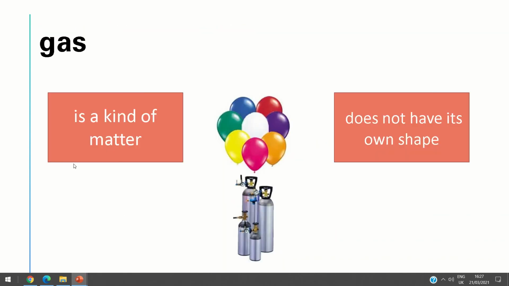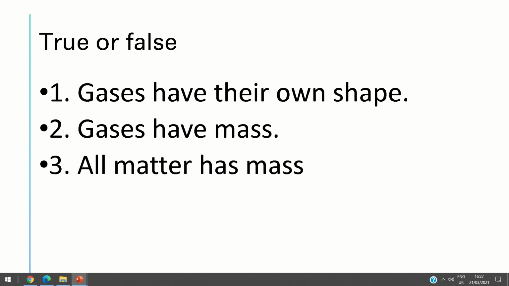What about the gas? Also gas is a kind of matter. Also gas doesn't have its own shape. So number one, solid. Solid has fixed shape, shape of its own, but liquid doesn't have shape of its own. Liquid takes the shape of the container it is in. Gas is a kind of matter. Also gas doesn't have its own shape. Okay, honey, I will tell you more about the gas tomorrow.